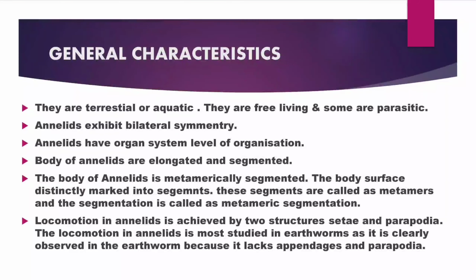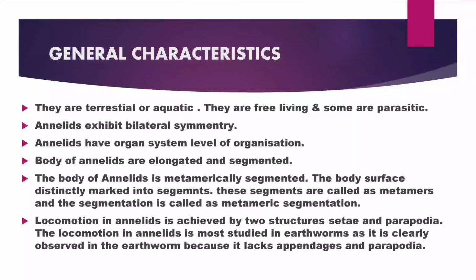Now let's proceed with phylum Annelida. Phylum Annelida is a very broad phylum belonging to the animal kingdom. It consists of more than 9,000 species. The annelids were the first segmented animals to evolve on the earth. Now let's see the general characteristics of phylum Annelida.